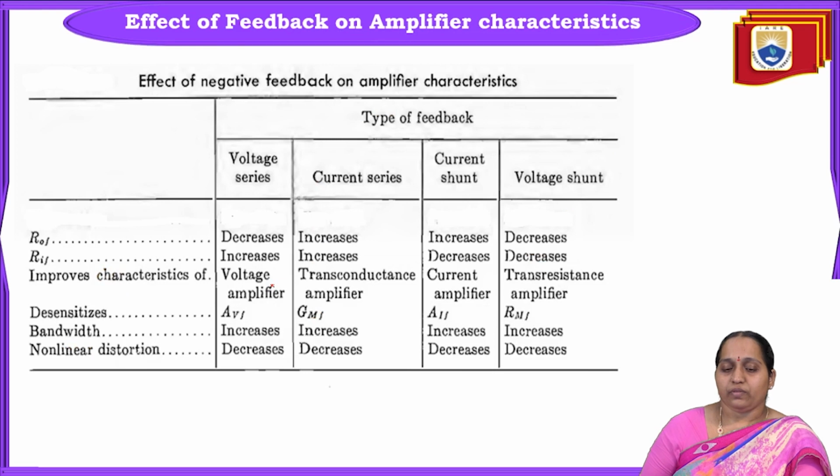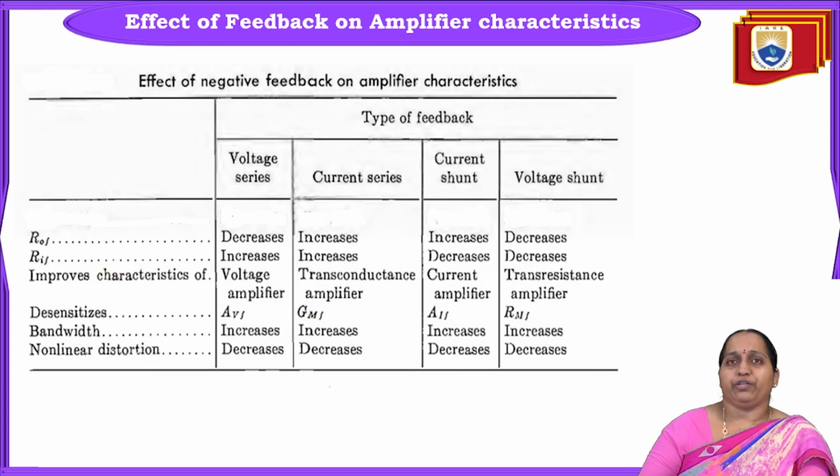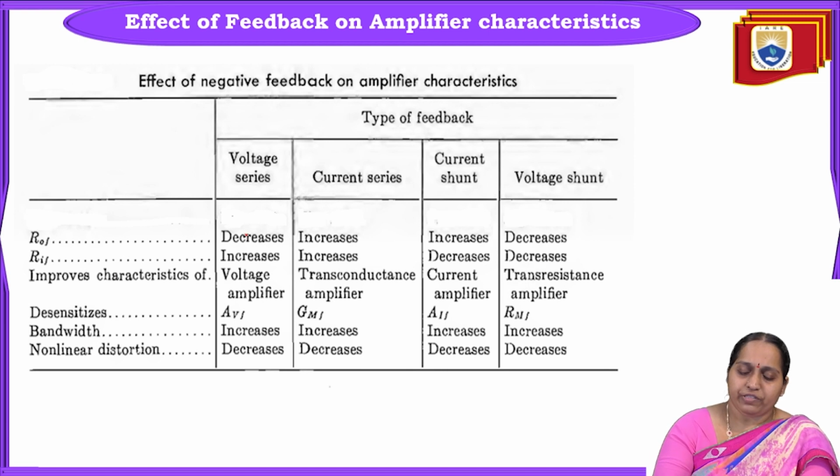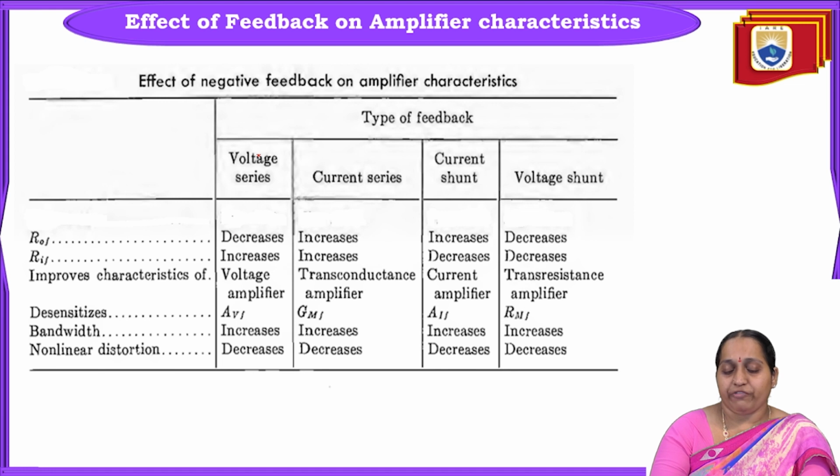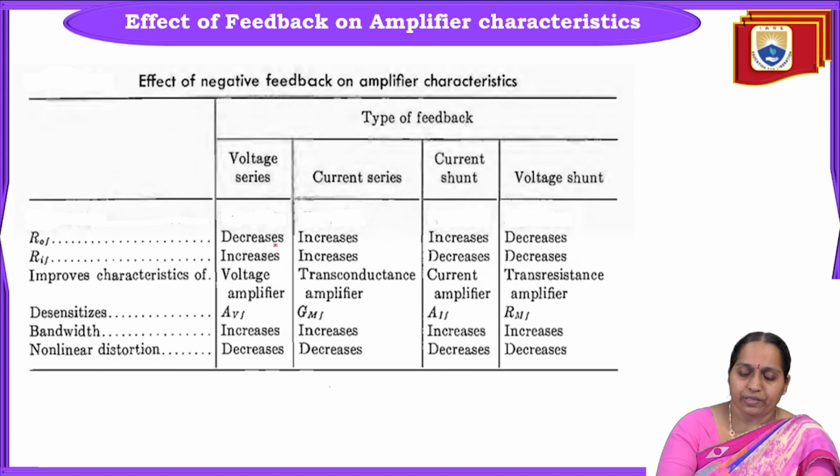So coming to the effect of feedback on amplifier characteristics. In the previous class, we have seen the effect of negative feedback on voltage series configuration. That is, output impedance has reduced, input impedance has increased, and the voltage amplifier gain has been stabilized, improving the characteristics.